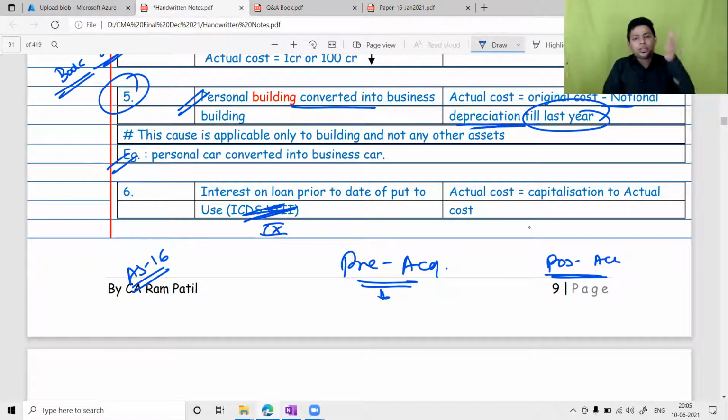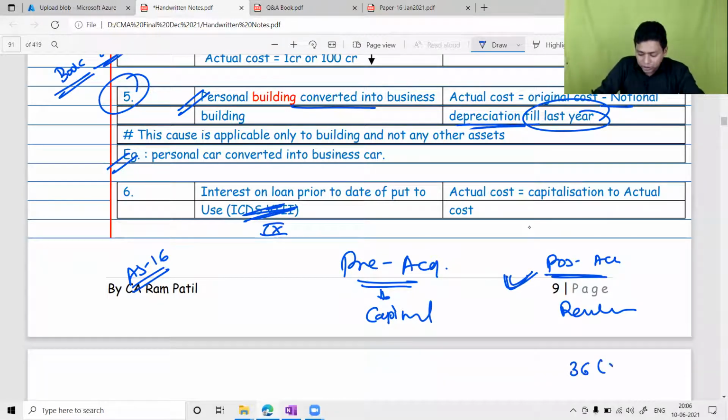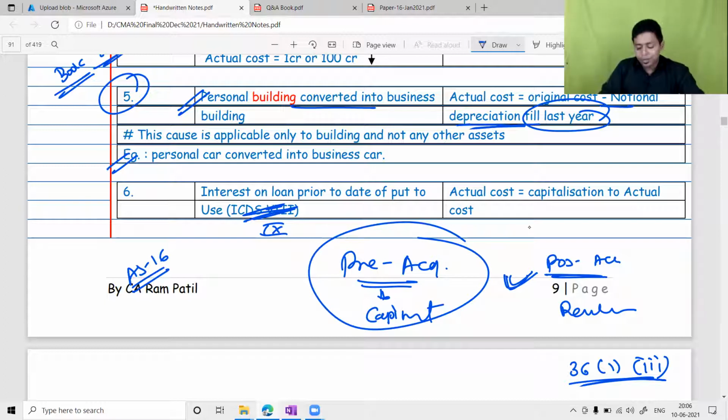Pre-acquisition interest, or interest paid up to the date of put to use or ready to use, is capital in nature, and post-acquisition interest is revenue in nature. So any interest which is revenue in nature will be allowed under section 36(1)(iii). It will be allowed as a deduction. But any pre-acquisition interest is capital in nature, and it will be capitalized to the cost of the asset. This is written in AS 16 in accounts, and in ICDS 9 in our PGBP chapter.